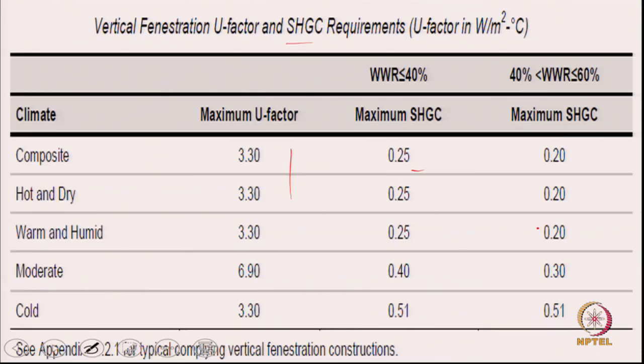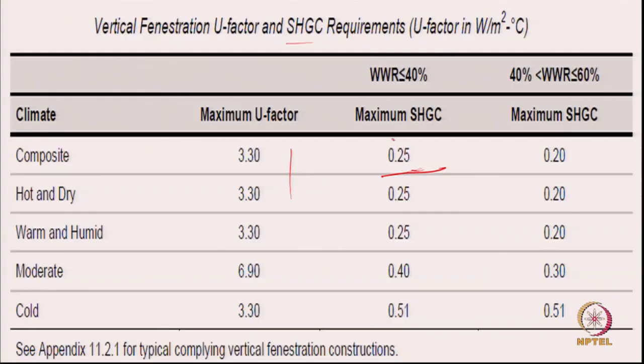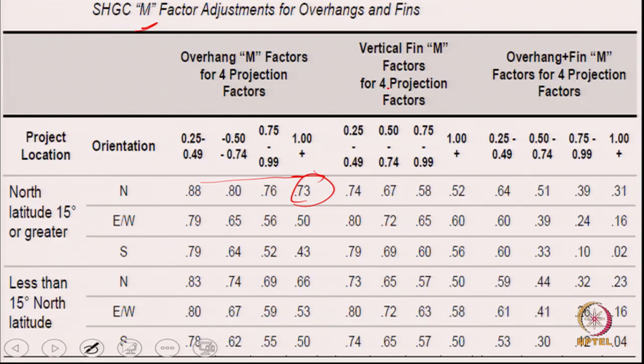So, the effective SHGC factor would be divided by the multiplying factor, right. The allowable factor is this much, and your factor can be higher, multiplied by the multiplying factor, which is a fraction. It should be less than this, the maximum given, for a window to wall area ratio of 40, right. So, that is how it is.